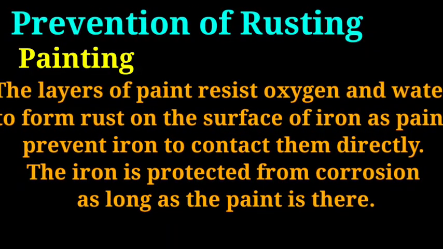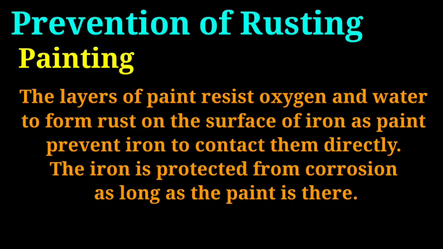Now we will talk about prevention of rusting. The first process is painting. The layer of paint resists oxygen and water from forming rust on the surface of iron, as paint prevents iron from contacting them directly. The iron is protected from corrosion as long as the paint is there.